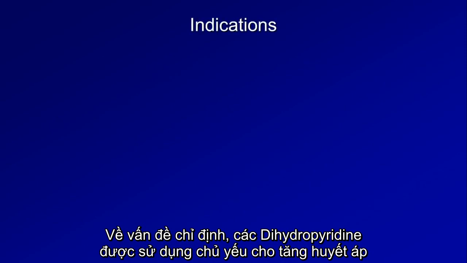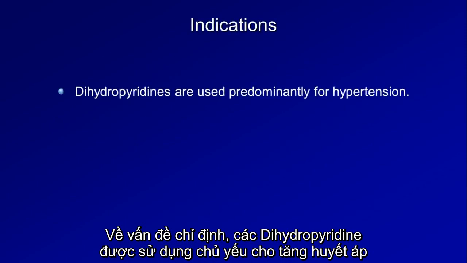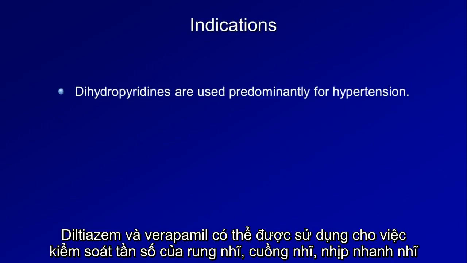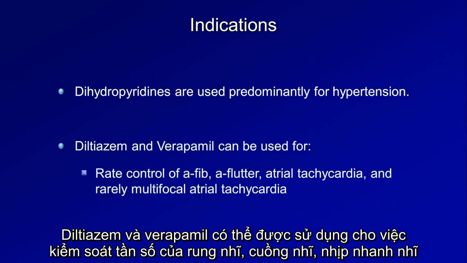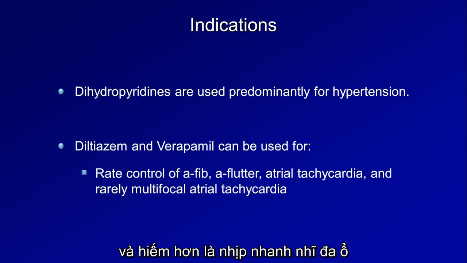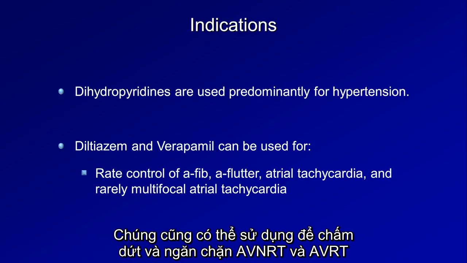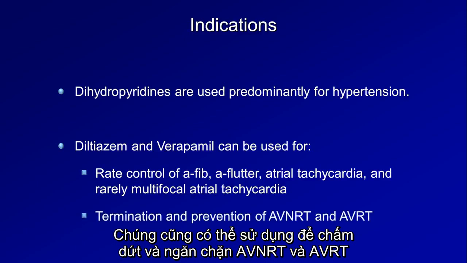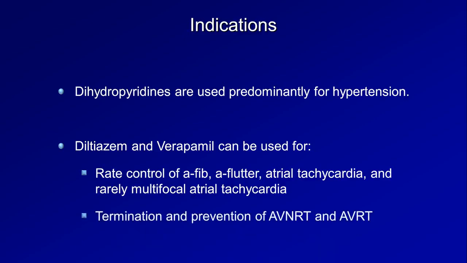Regarding indications, the dihydropyridines are used predominantly for hypertension. Diltiazem and verapamil can be used for rate control of AFib, aflutter, atrial tachycardia, and rarely multifocal atrial tachycardia. They can also be used for the termination and prevention of AV-NRT and AV-RT.